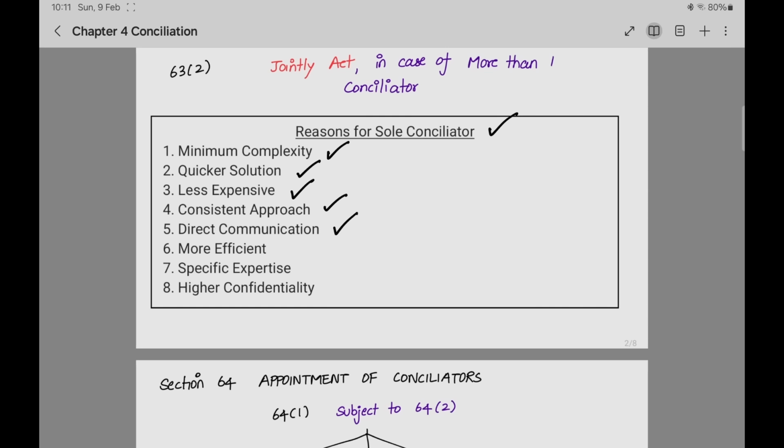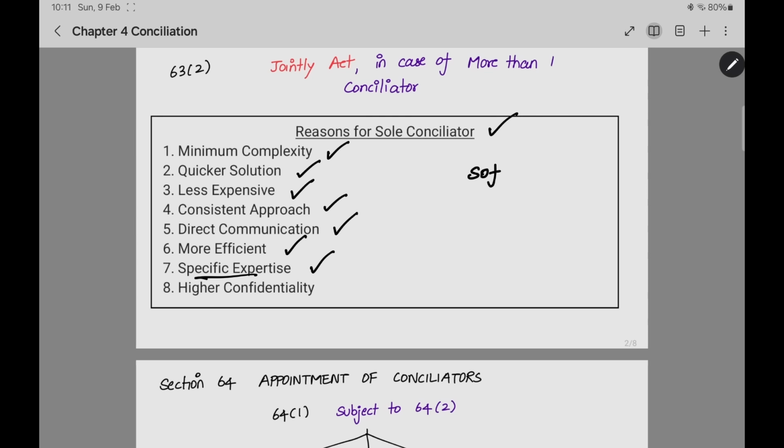If there are many conciliators, you have to tell all conciliators separately. It will be difficult. One conciliator is more efficient. There are fewer total persons involved, so it will be efficient. Specific expertise: if you appoint only one conciliator, you can appoint a person with a specific expertise.